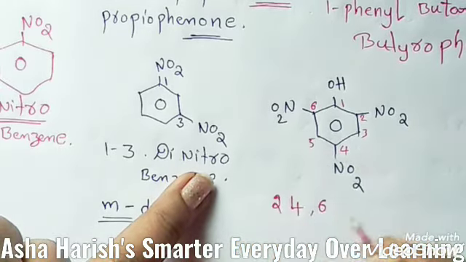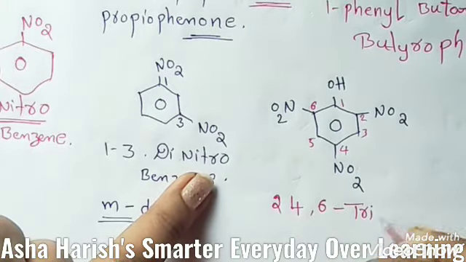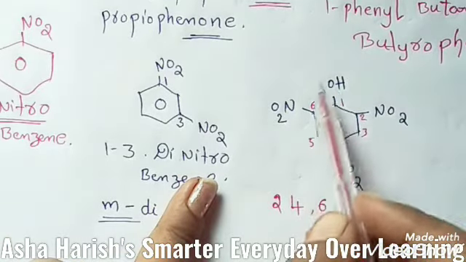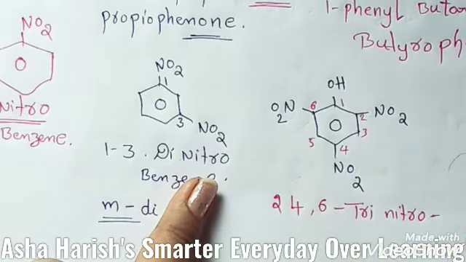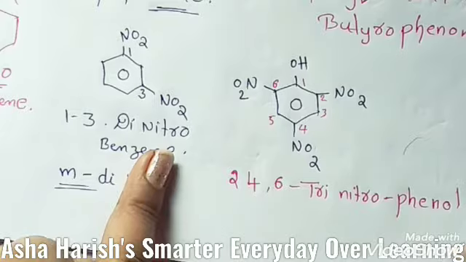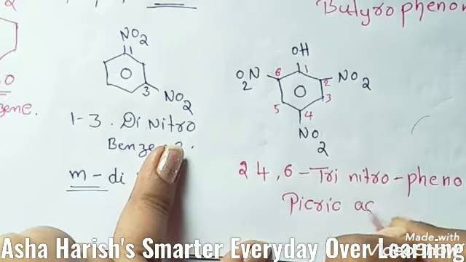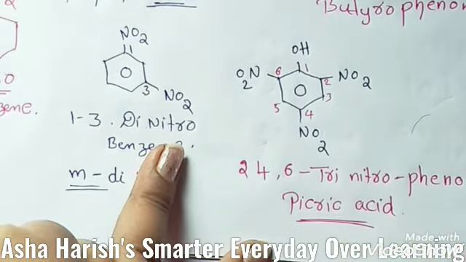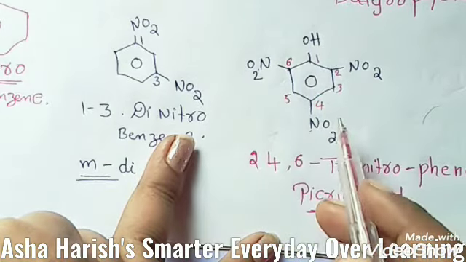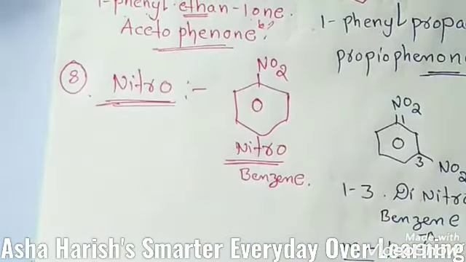So nitro groups are located. How many are there? 3 are there. So you should add the prefix tri, nitro. If you remove all these and see only this structure, that is known as phenol. Then this is called trinitrophenol. And for this, another name is there, that is picric acid. Picric acid means the phenol which contains 3 nitro groups. Okay students, this is about nitro compounds, number 8.